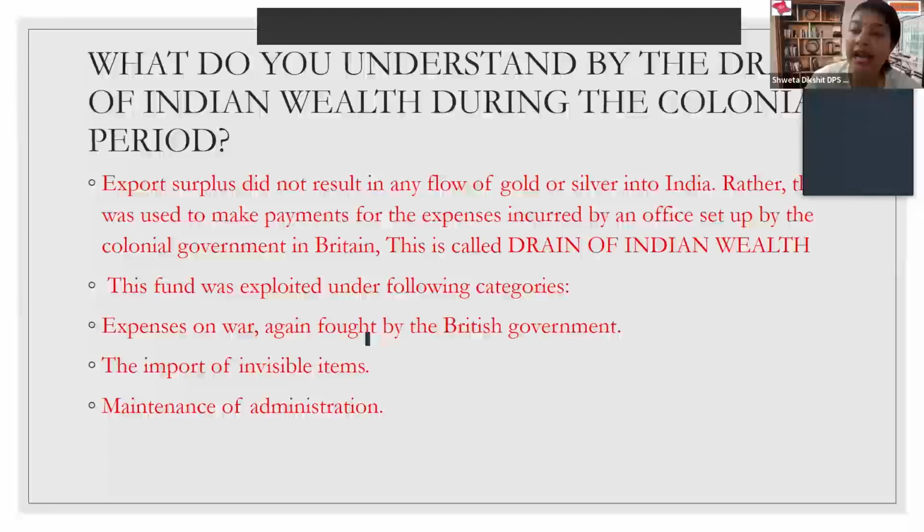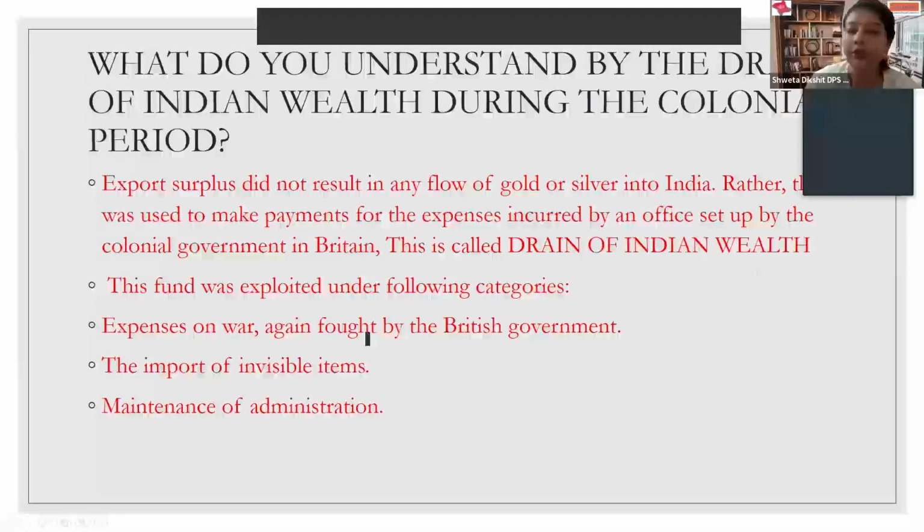But that money was actually not being used by the Indians or by authorities of India. They were actually being used by the Britishers. And therefore, this money was directly or indirectly being diverted towards British economy. Therefore, it is called as drain of Indian wealth.